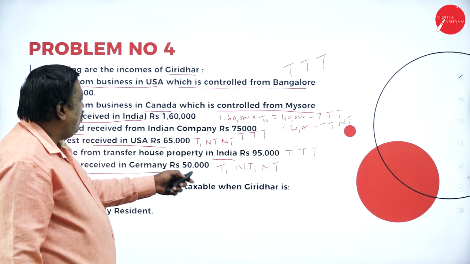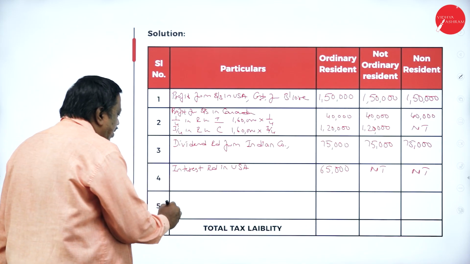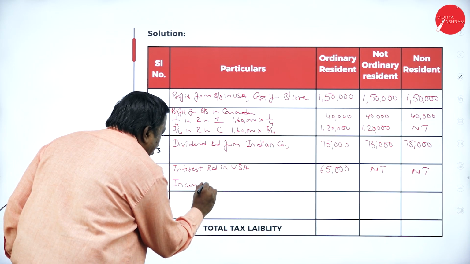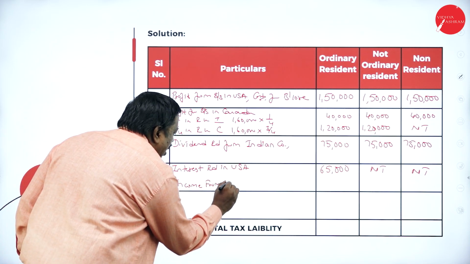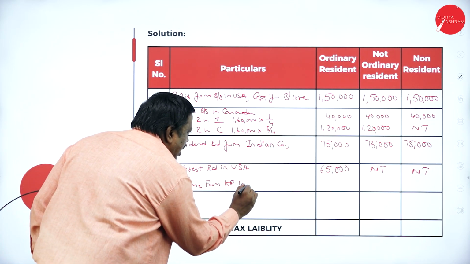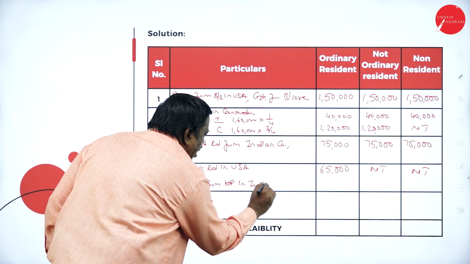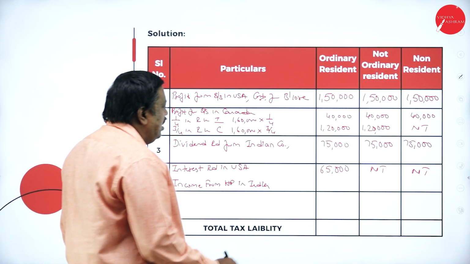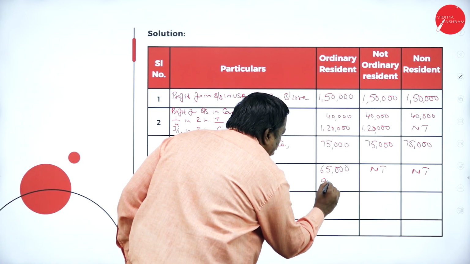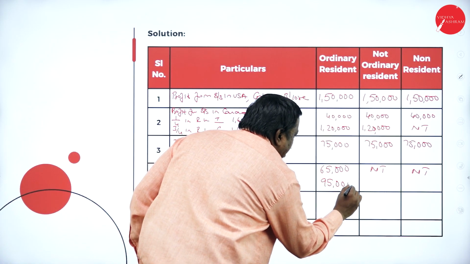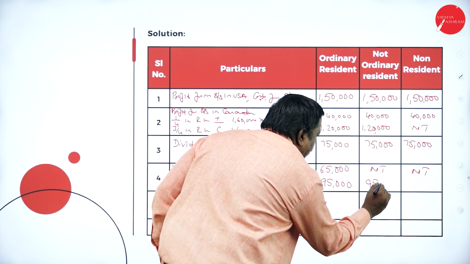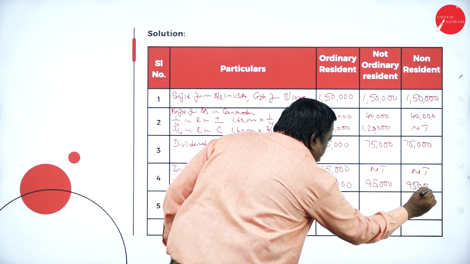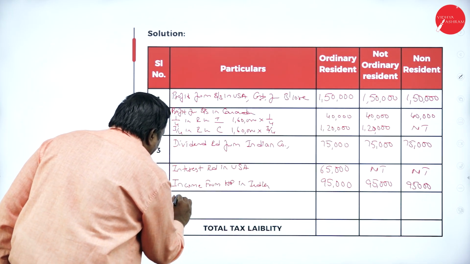Income from transfer of house property in India. How much? In India, it is 95,000. So it is taxable in all the three cases. 95,000. Royalty income.